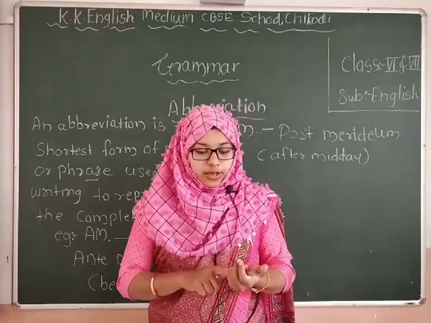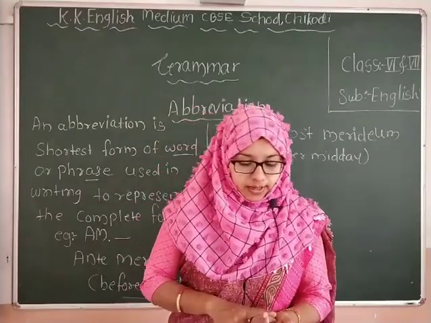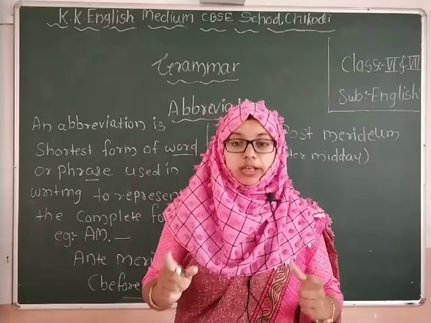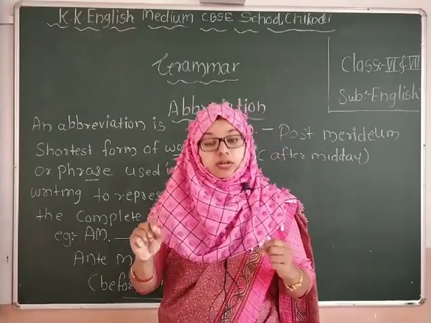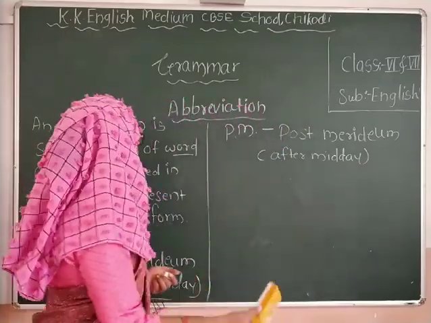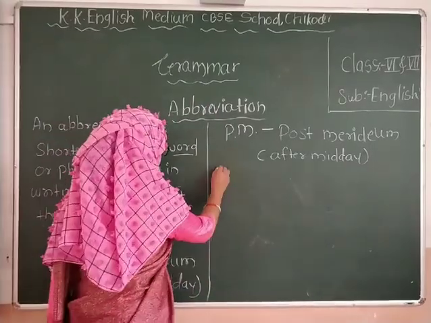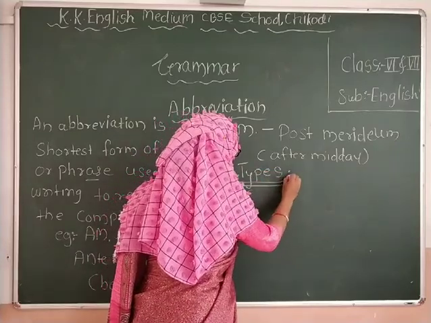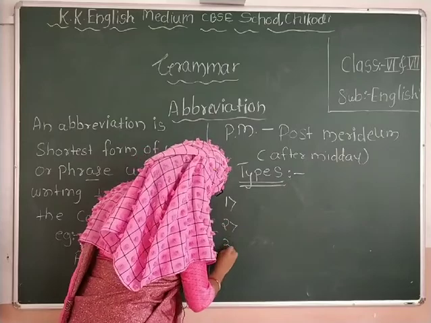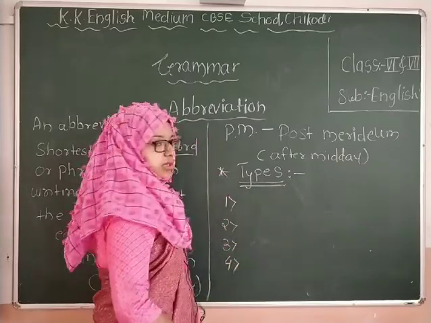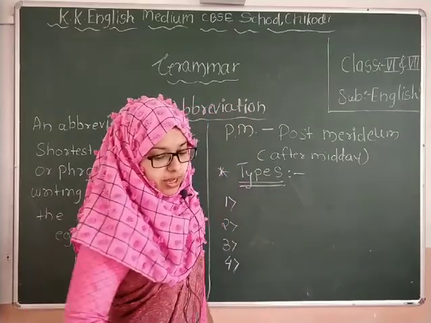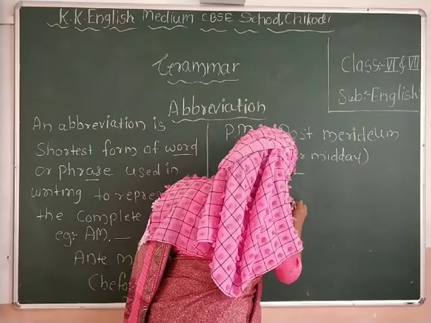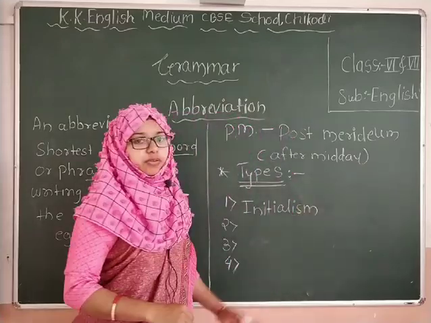Which are they? First is initialism, second is acronym, third is shortening, and fourth is contraction. I'll write here the 4 types. There are 4 types in which we can write the abbreviation. First one, initialism. We'll see in detail.